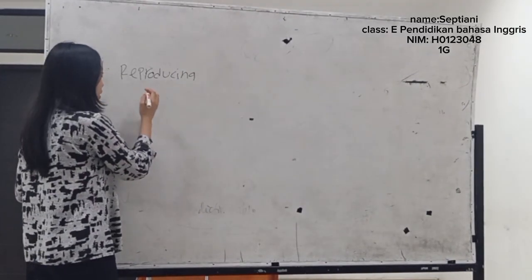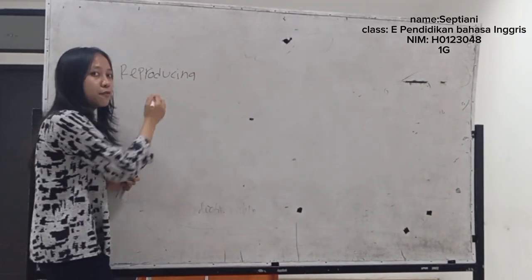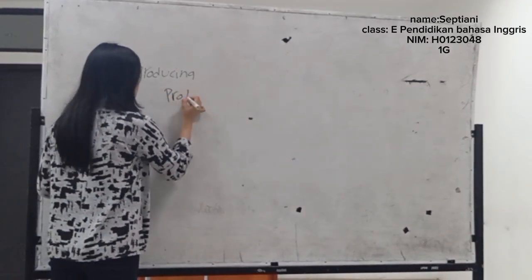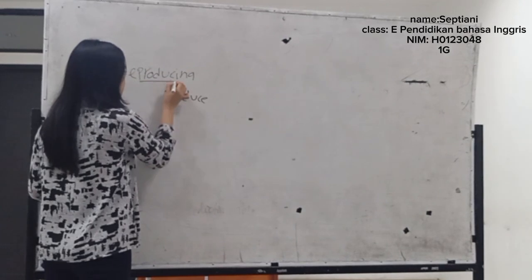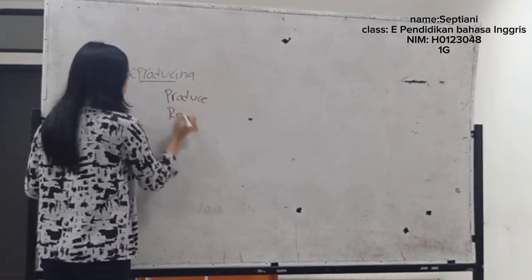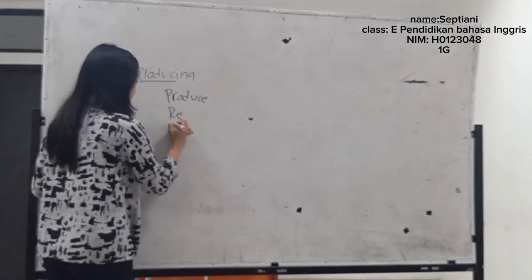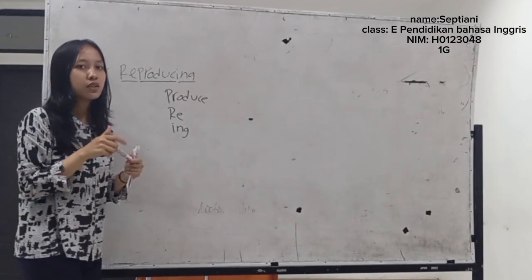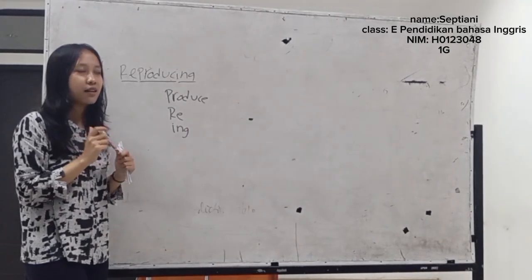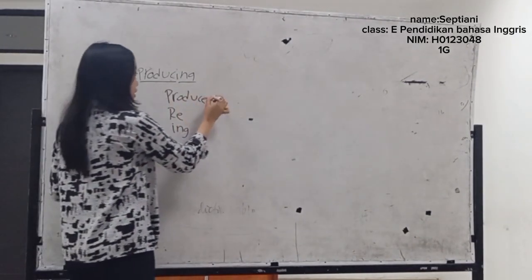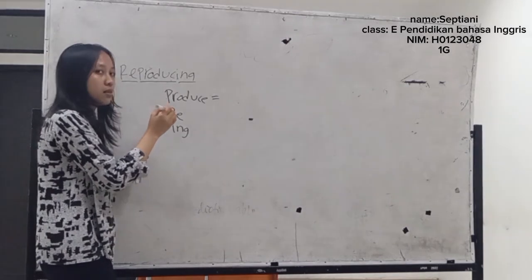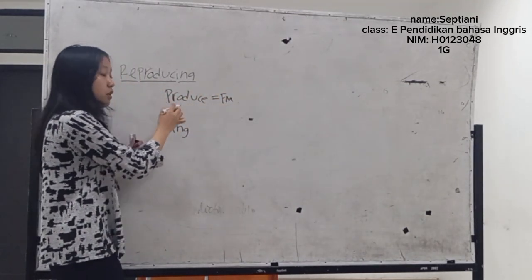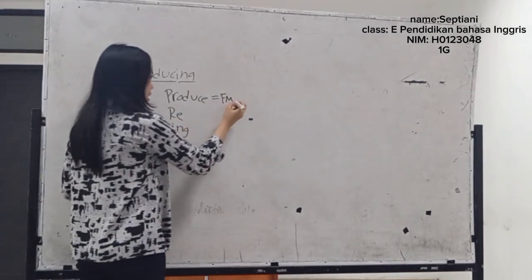The word has three morphemes: "produce," "ing," and "s." First is "produce." Produce is a free morpheme because this word can stand alone.